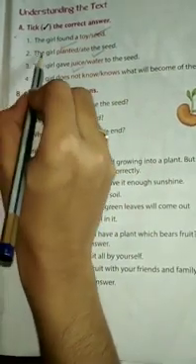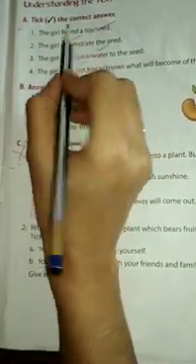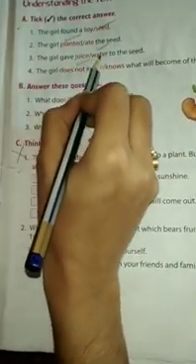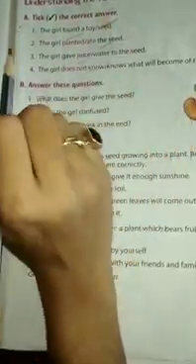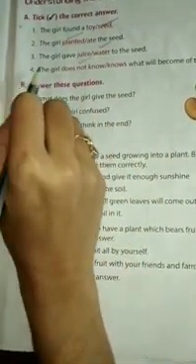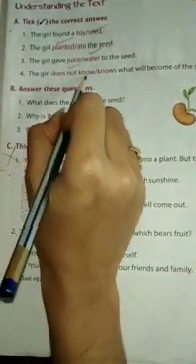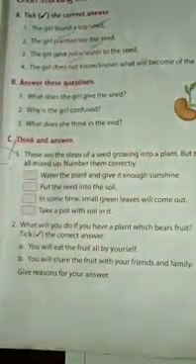Number 2. The girl planted or ate the seed. The girl planted the seed. So give tick mark on planted. Number 3. The girl gave juice or water to the seed. The girl gave water to the seed. Give tick mark on water. Okay? Number 4. The girl does not know or knows what will become of the seed. The girl does not know. Okay? So give tick mark on does not know. Now let's move on to the next page.